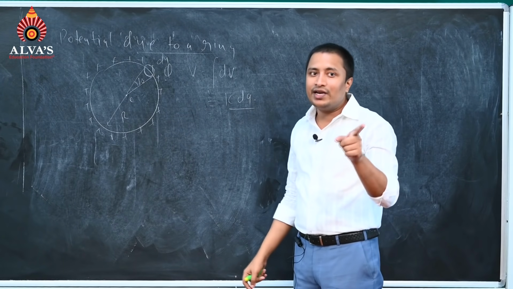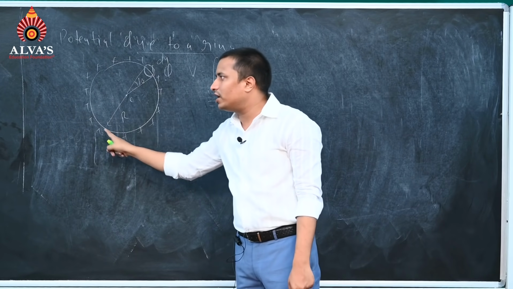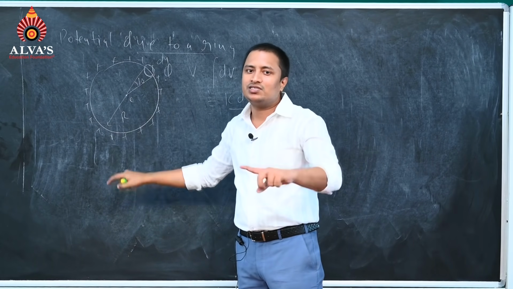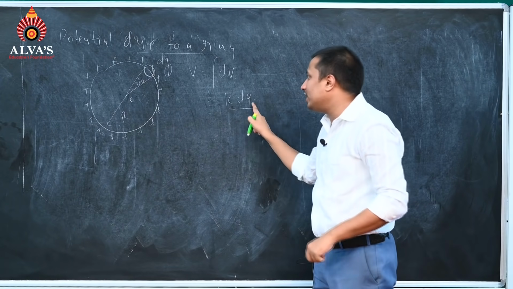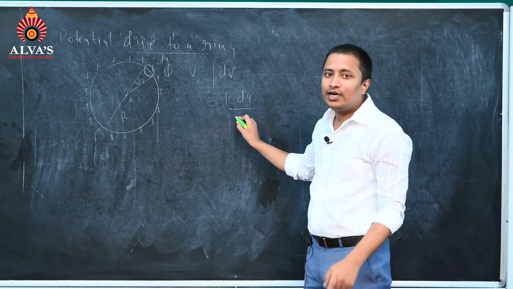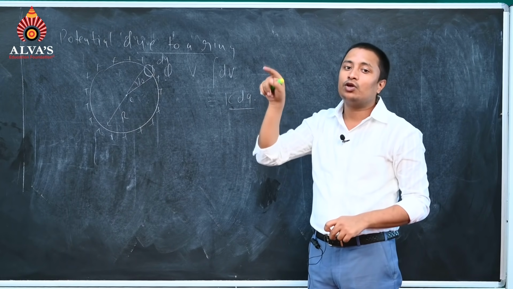If we have to write electric field also, we can do it in this manner, but electric field will become equal to 0 at the center. We have discussed it in electric field. Now we are talking about potential. Potential will be equal to k dq by r, because we have just now studied potential due to a point charge is kq by r.